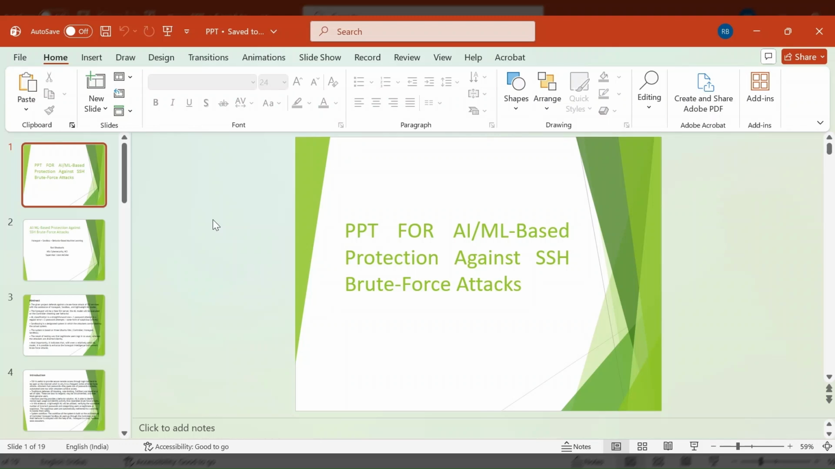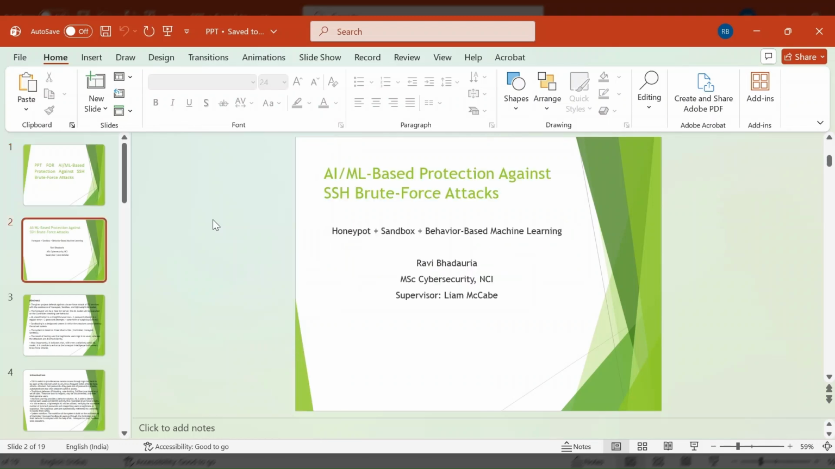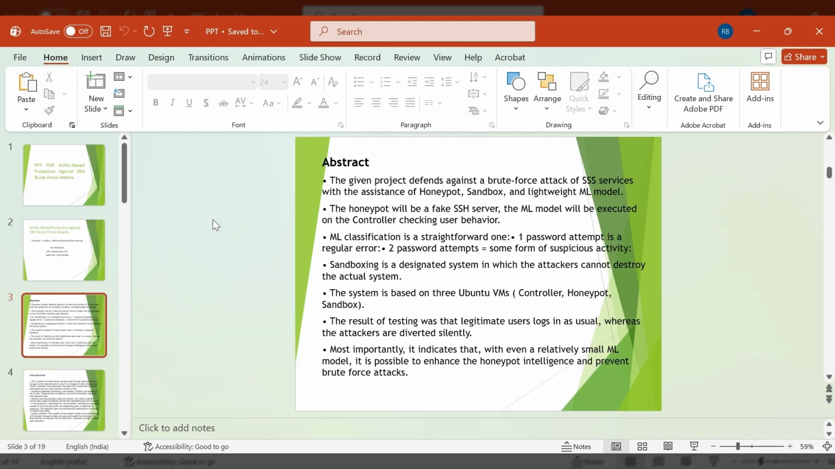Hello everyone, my name is Ravi Badoria and this is my project, AIML based SSH brute force detection using Honeypot and Sandbox system. Inside this project I built a small security system that protects SSH from brute force attack.